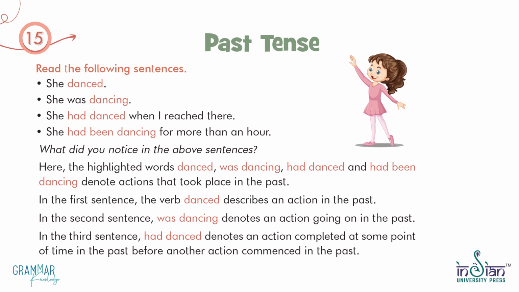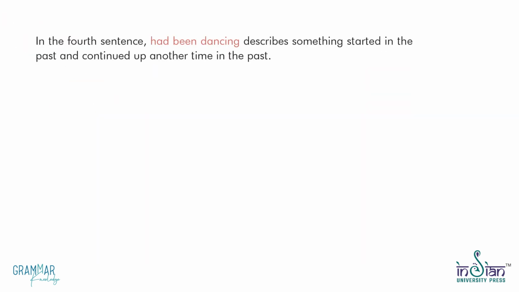Here, the highlighted words danced, was dancing, had danced and had been dancing denote actions that took place in the past. In the first sentence, the verb dance describes an action in the past. In the second sentence, was dancing denotes an action going on in the past. In the third sentence, had danced denotes an action completed at some point of time in the past before another action commenced in the past. In the fourth sentence, had been dancing describes something started in the past and continued up to another time in the past.